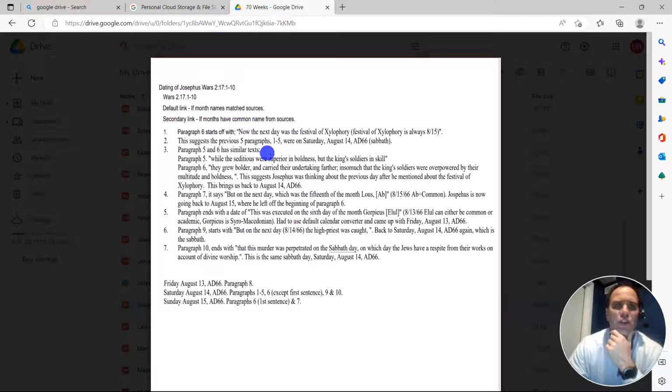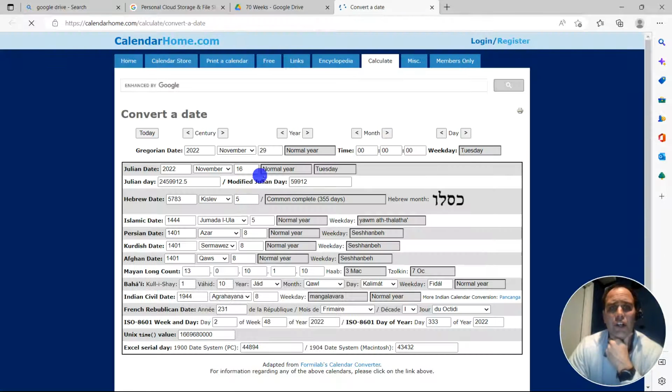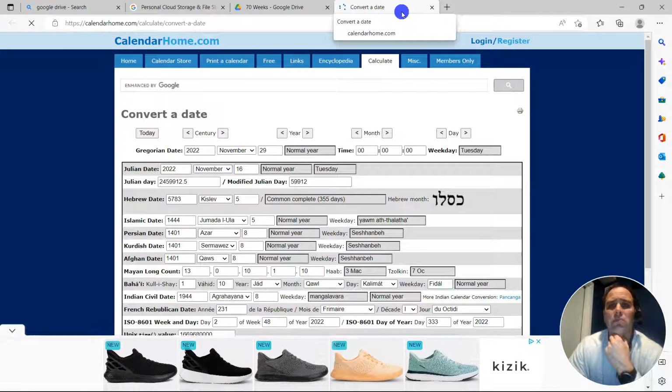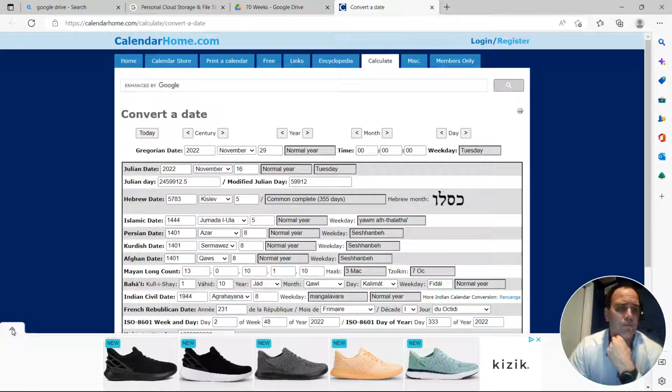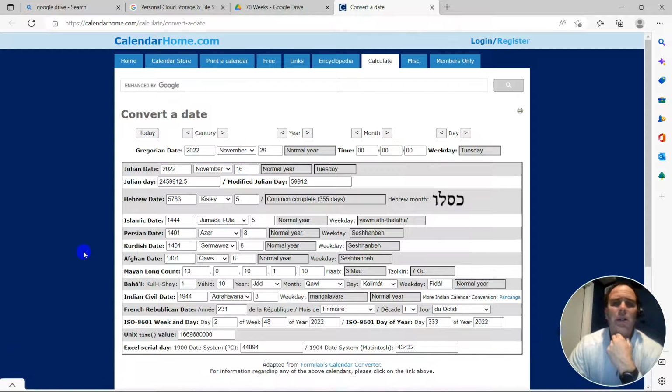All right. So these are 2 calendar converters that I use. Actually, I'm going to have them labeled calendar converters, so I'll update that here. My default converter is this one here. When you click on it, it'll bring you to the converter. I have verified this one against Jesus' crucifixion, and so I know it's correct.